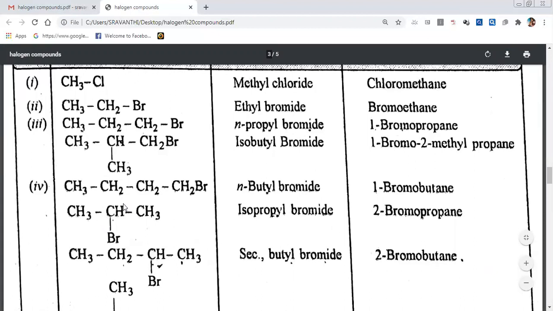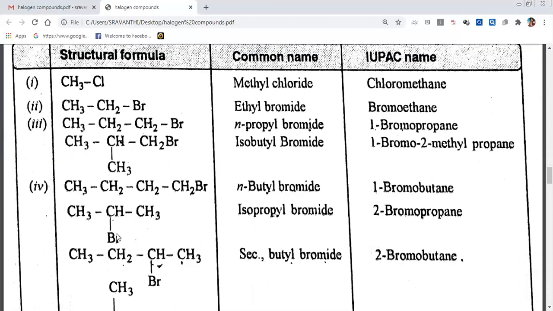If it is 1, 2, 3, this carbon is attached with two methyls, so iso. How many carbons? Three carbons. That's why isopropyl bromide. Even for IUPAC nomenclature, first we check the substituent. 1, 2. From this side, bromine is getting the second number, friends. From the other side, 1, 2, bromine is also getting the second number. So both ways we can go. On the second position, bromine is there. That's why 2 bromo. What is the compound? Propane. 2 bromo propane.